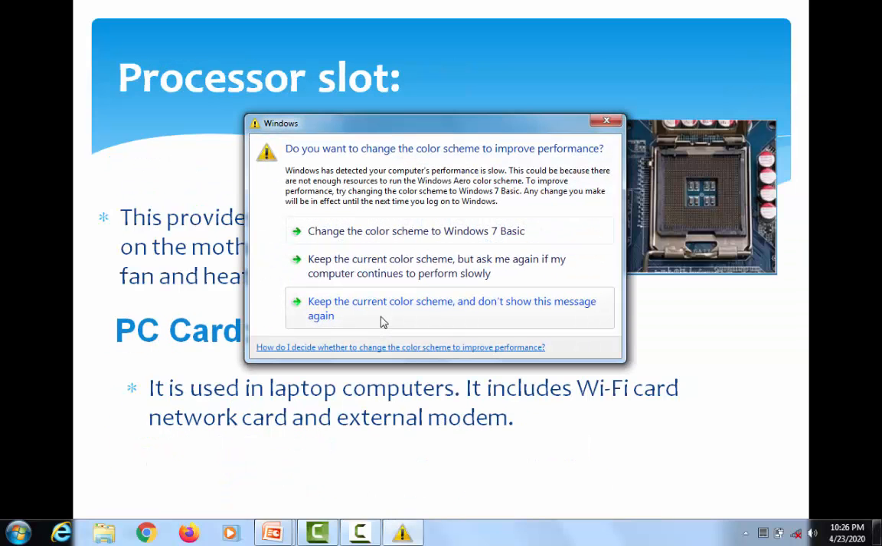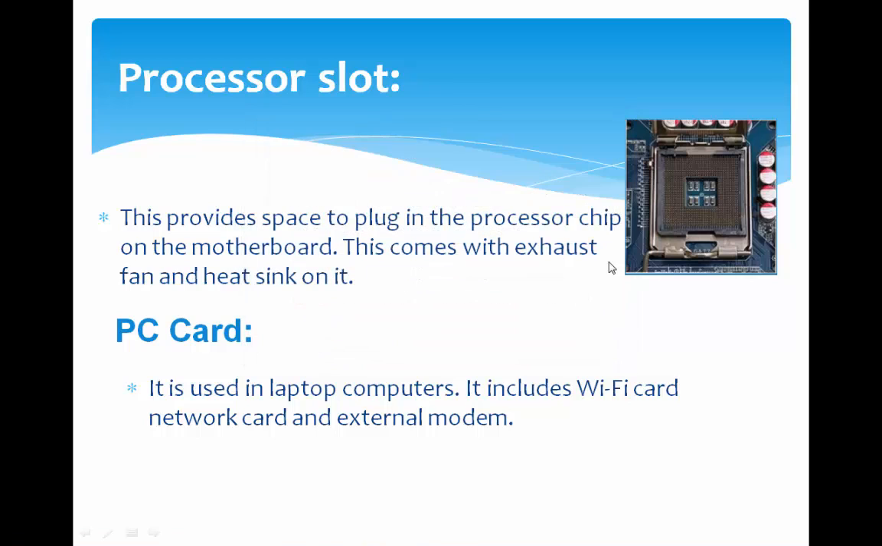Next one is processor slot. Processor slot provides space to plug the processor chip on a motherboard. While discussing the characteristics of the motherboard, we discussed this special feature, one of the important features of a motherboard, called the processor socket. It is nothing but the same as the processor slot. It provides space for plugging in, or facility for inserting, the processor chip on a motherboard, and is called a processor slot.